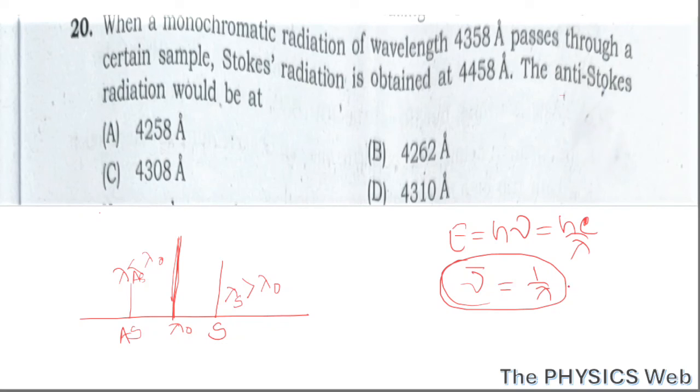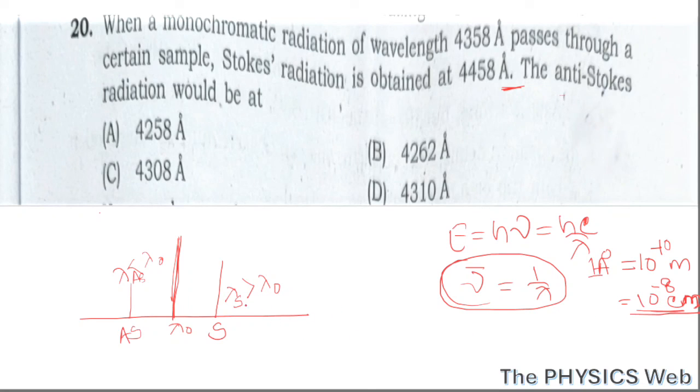The unit of wavelength here is Armstrong, and 1 Armstrong equals 10 to the power minus 10 meter, which is 10 to the power minus 8 centimeter. We will express this Armstrong in terms of 10 to the power minus 8 centimeter.